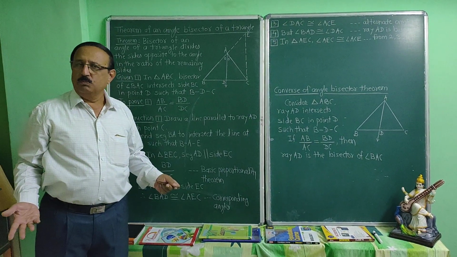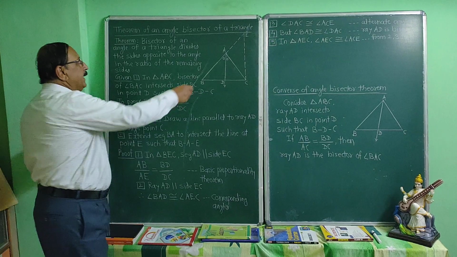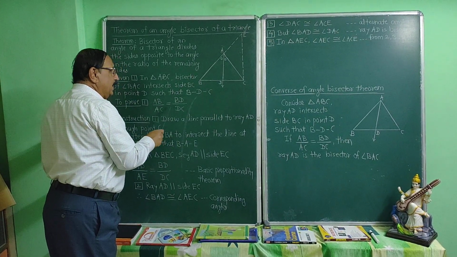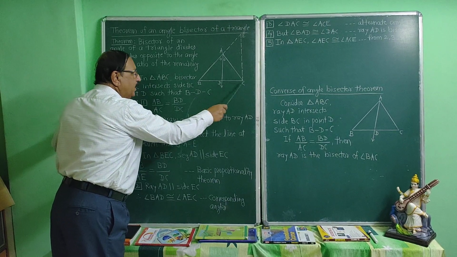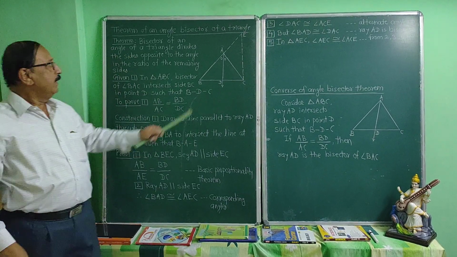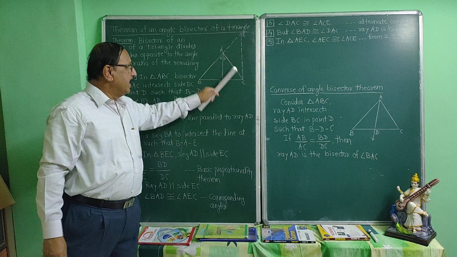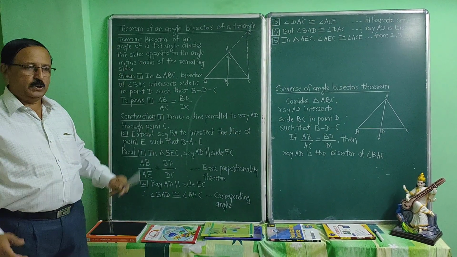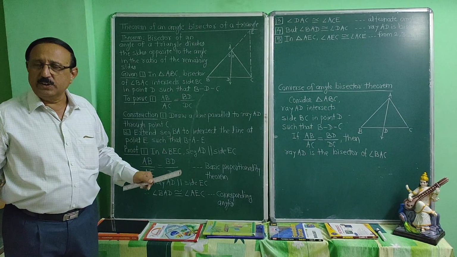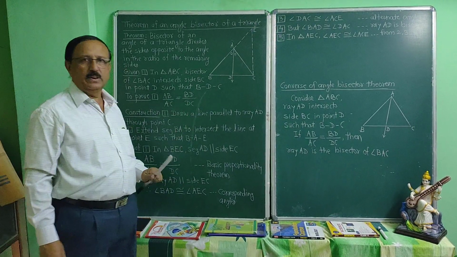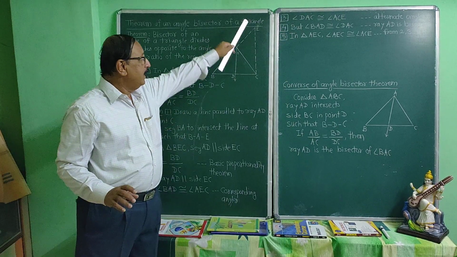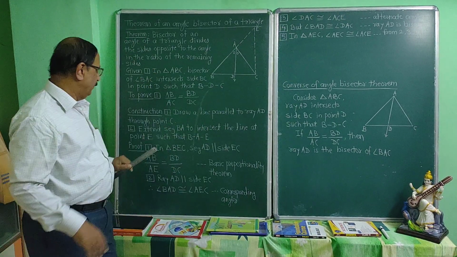Then what is to prove? AB upon AC is equal to BD upon DC. This is to prove. If there is any construction, yes, there is a construction, and the construction is always given in the figure as dotted lines.